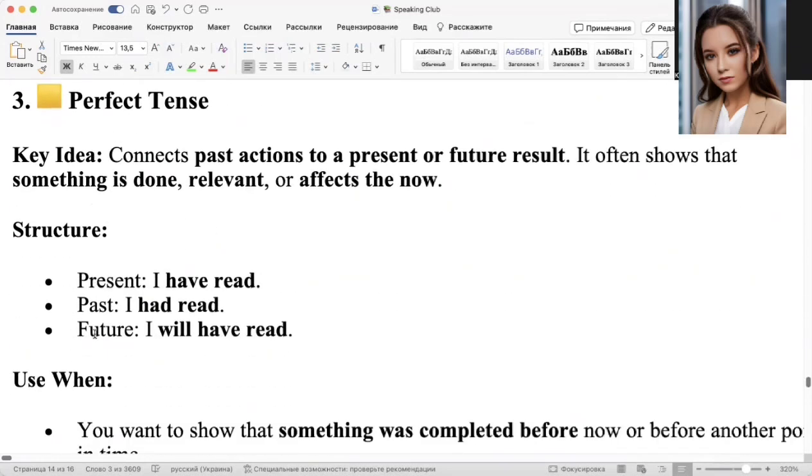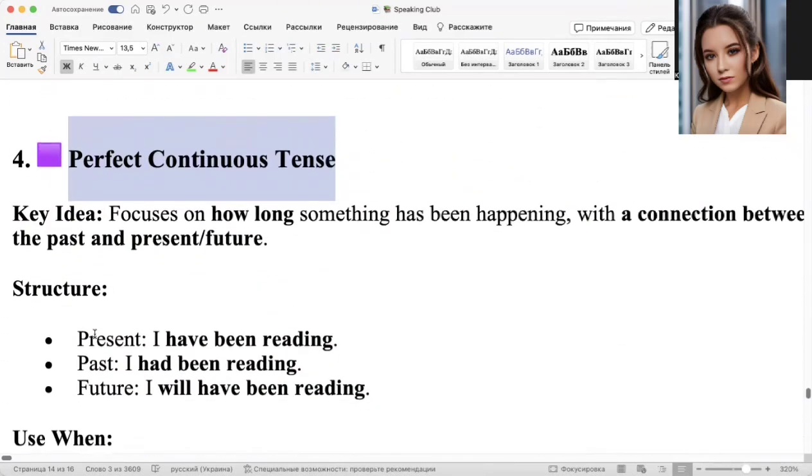Perfect focuses on result, the ending of action, the end of action. Perfect continuous focuses on the period, how long we do something.